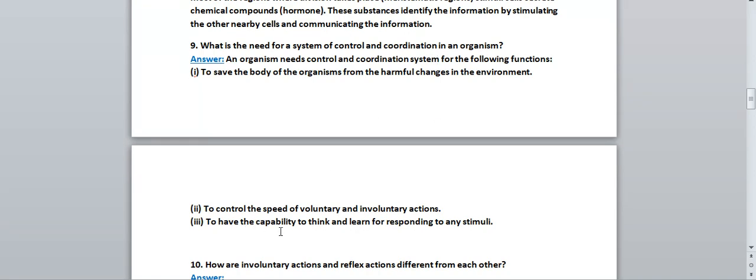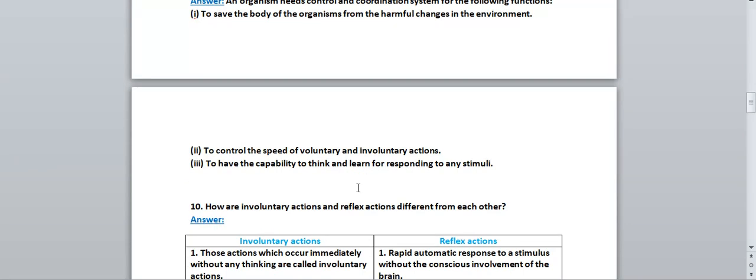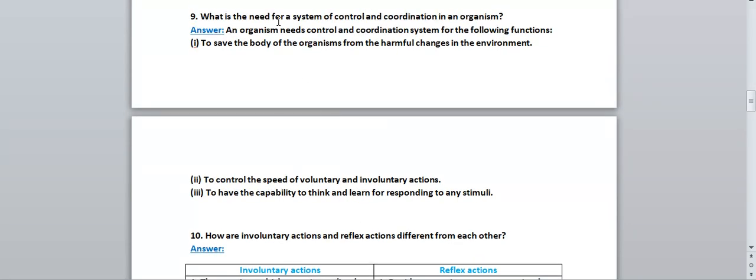To have the capability to think and learn for responding to any stimuli. Means if any stimuli will be there, for responding to that stimuli, we should have the thinking power, the capability to think and learn. So these are the 3 points for why we need a system of control and coordination in animals.